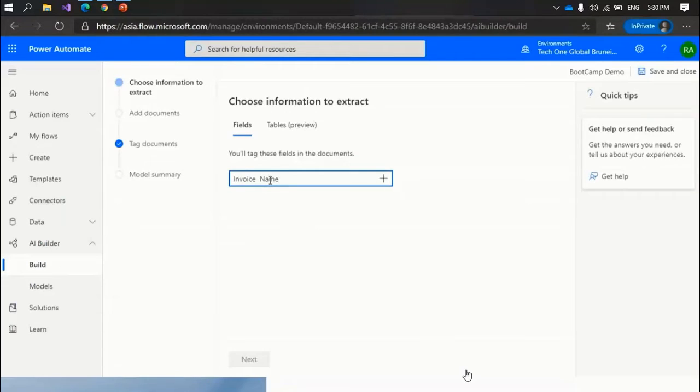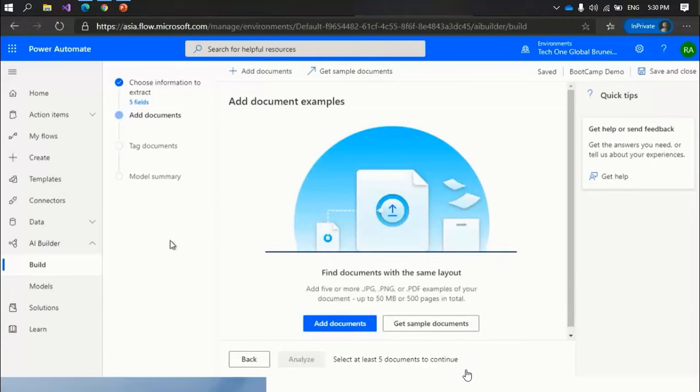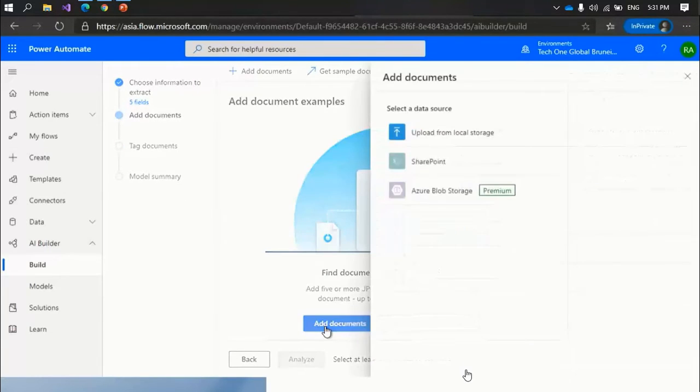Invoice name, invoice number, invoice for, invoice from, invoice amount. These five pieces of information we will extract from our invoice document. So we'll use those fields for the document tagging.